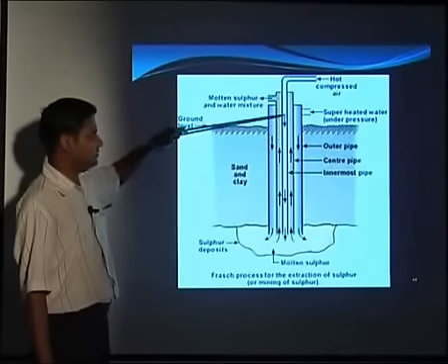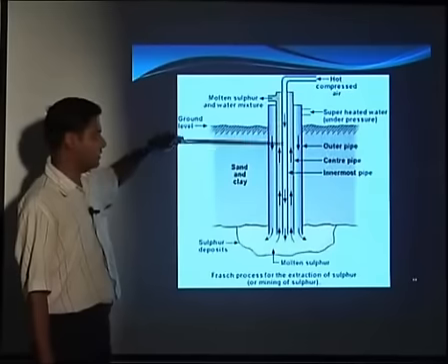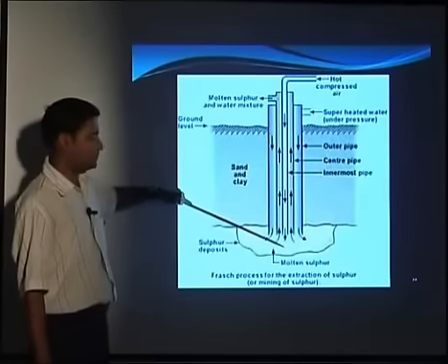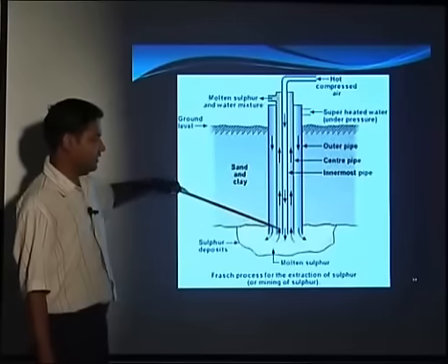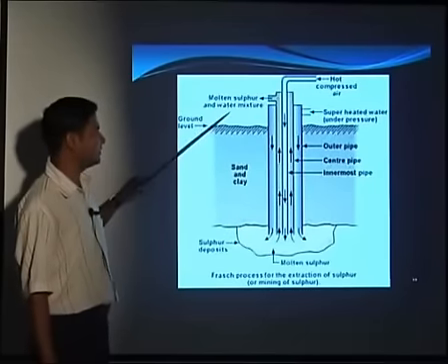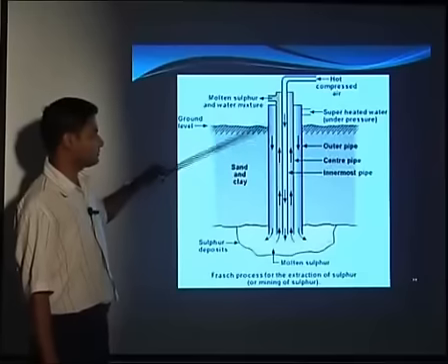So when we pass the hot compressed air over here, then what happens? The sulfur which is deposited over here will become less dense because of the air. And as it has become less dense, we can remove it from this middle pipe. So you can see molten sulfur we are recovering from this side.